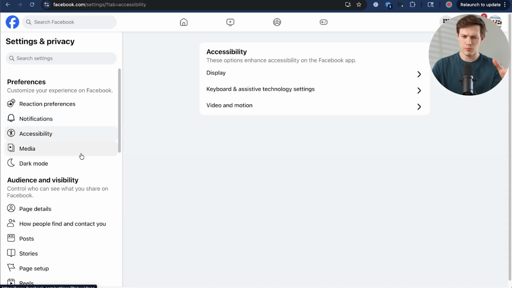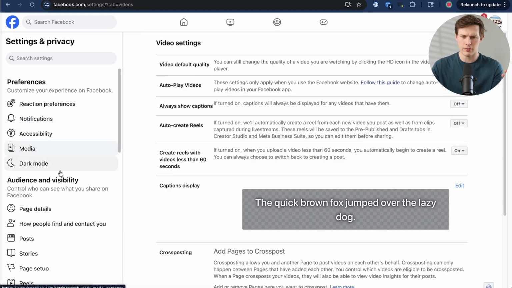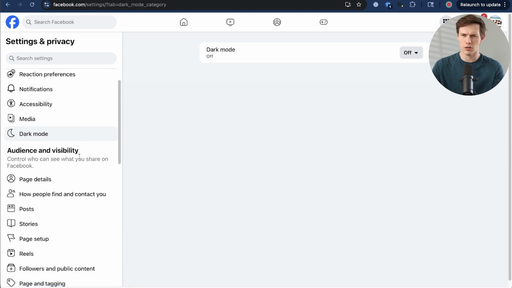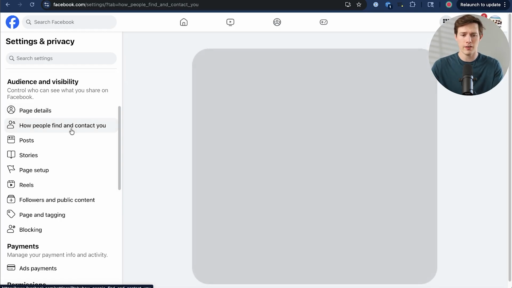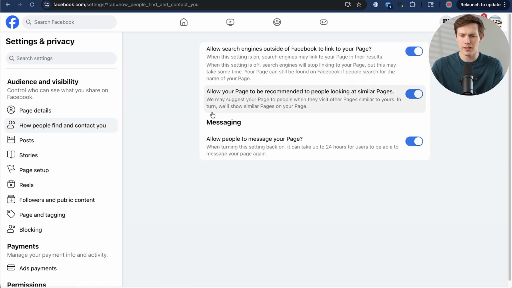We've got a couple other things that are more so related to your experience on here, like media and dark mode. But if you wanted dark mode, you can get that on Facebook right here. Page details will bring you back to what we already saw, so don't click on that one. But how people find and contact you is going to be important.